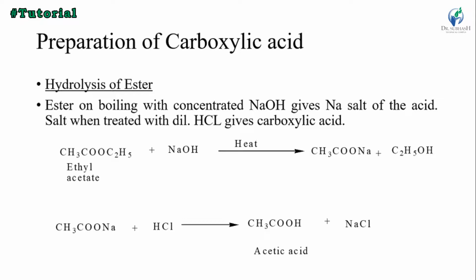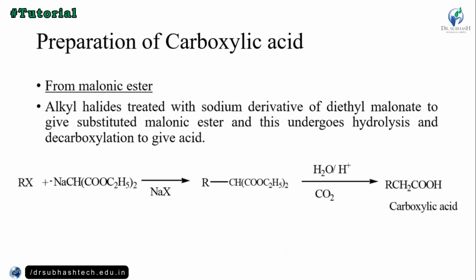Then that salt of acetate plus HCl gives acetic acid, and Na is replaced by H, and Na attaches with Cl, so NaCl salt is removed.